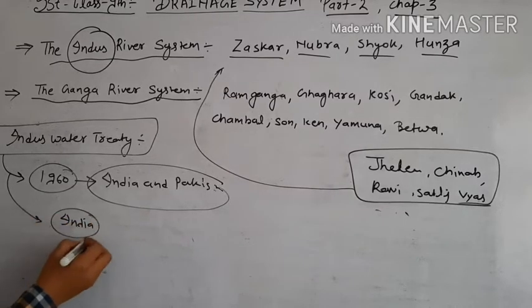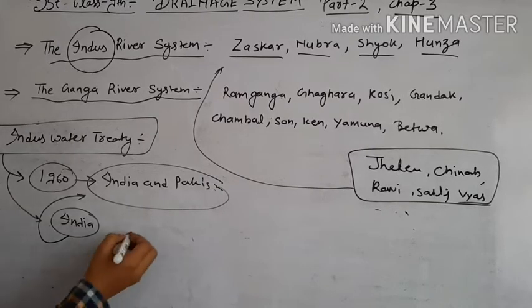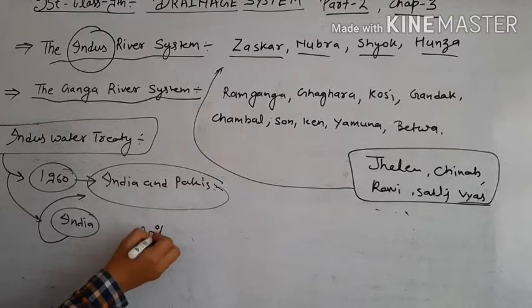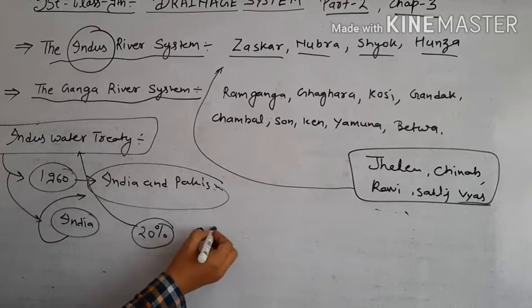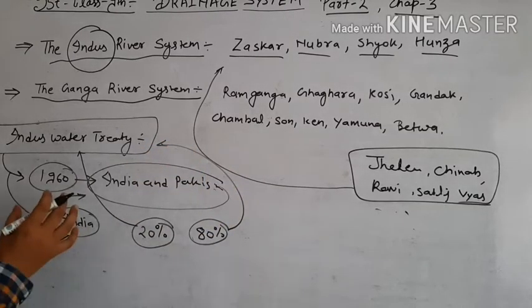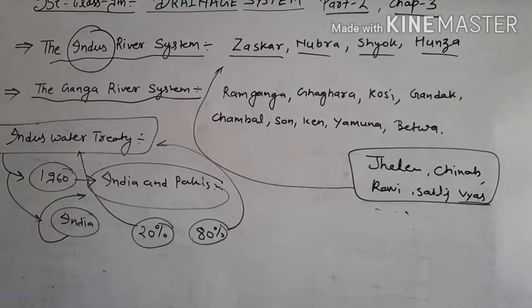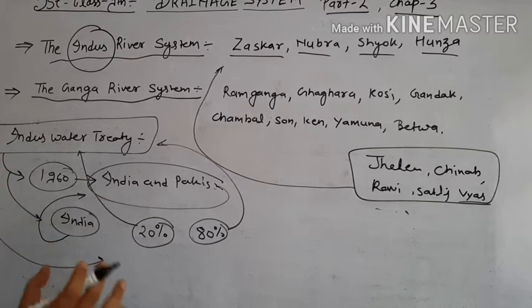In this treaty this clause is mentioned, that India uses only 20% of the total water of the Indus and 80% of the water is consumed by Pakistan. This clause was included in the Indus Water Treaty in 1960. So the Indus river is bound by the Indus Water Treaty between the two nations, India and Pakistan.